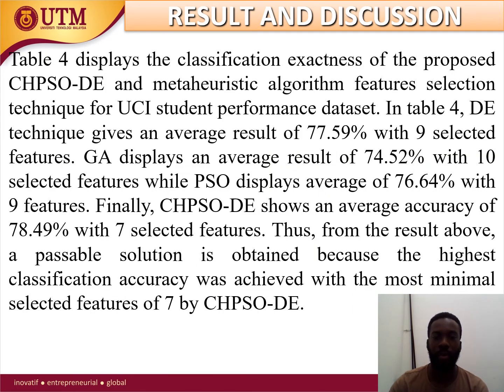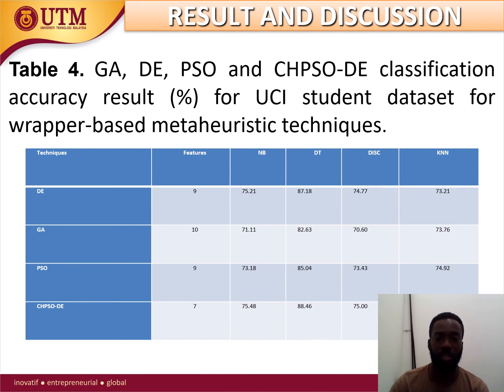Also, we see for table 4, which measures the second dataset, comparing the metaheuristics with the proposed algorithm using the UCI student performance dataset from the UCI repository. Our proposed algorithm also shows an average accuracy of 78.49, which is better than 77.59, 74.52, and 76%. And it uses 7 selected features. At least that's the most minimal, which proves that our algorithm is better than the others. This is also represented here in this table.